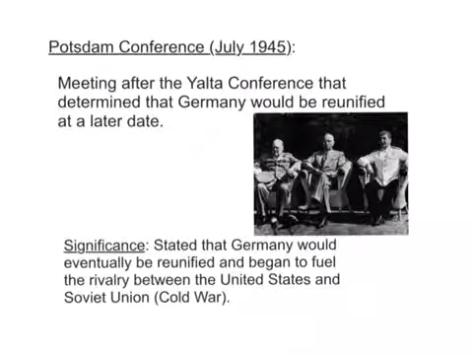Our last important event for this unit is the Potsdam Conference, which took place in July 1945. This was the meeting after the Yalta Conference that determined that Germany would be reunified at a later date. So the significance of this event stated that Germany would eventually be reunified, and this also began to fuel the rivalry between the United States and the Soviet Union, which later became the Cold War. Make sure you're writing the significance, using key terms, or drawing a picture of the Potsdam Conference in the far right-hand side of your vocabulary chart.